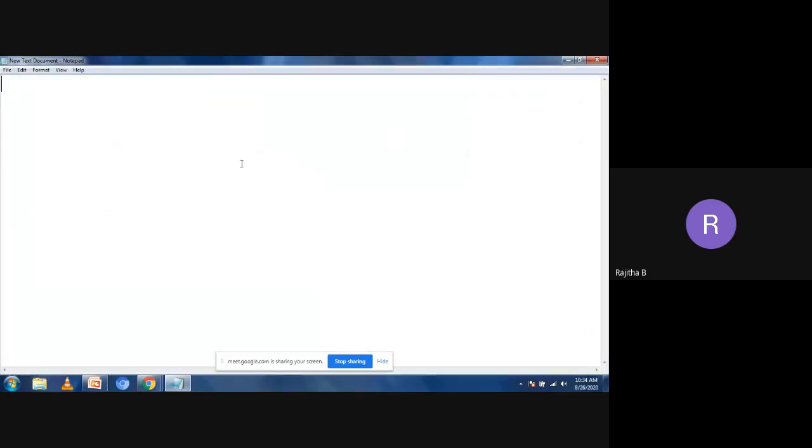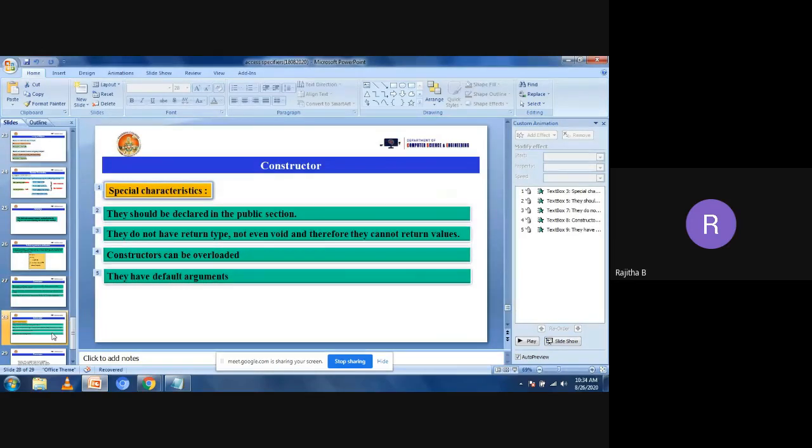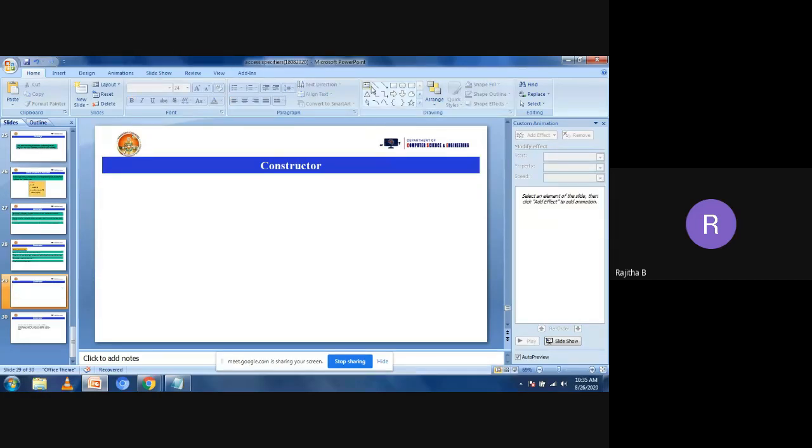So we have types of constructors. What are the types of constructors?